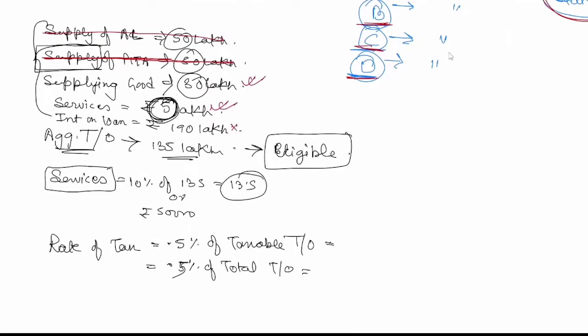So what it is coming is 35 lakh only. 35 lakh into 1%, so 3.5 lakh is the tax when we talk about taxable. But when you talk about total turnover, what is to be excluded or included? Anyone? Total turnover.